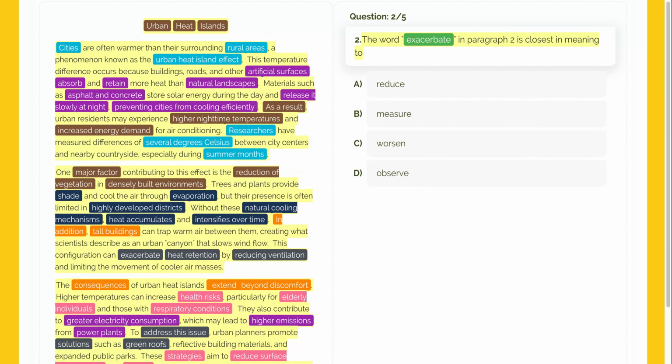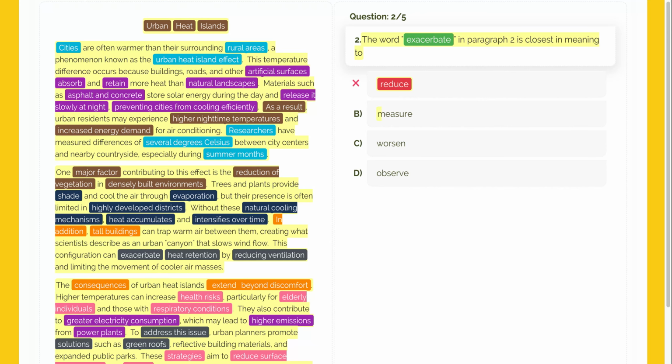Let's evaluate option A together, reduce. The word reduce means to make something smaller, but the passage says the building configuration limits the movement of cool air, which makes the heat stay. If it makes the heat stay, it isn't reducing the problem, it's increasing it. So this choice is incorrect.